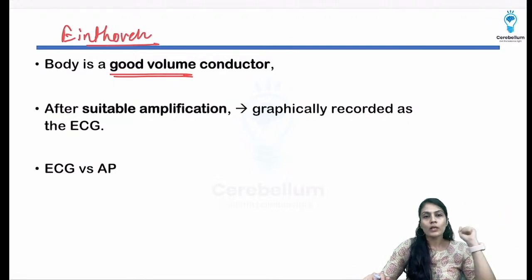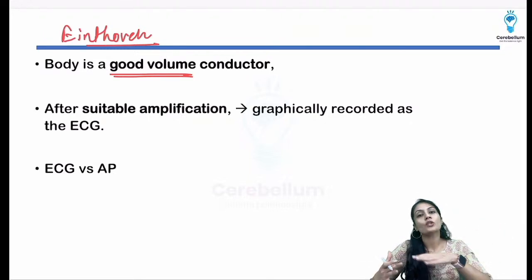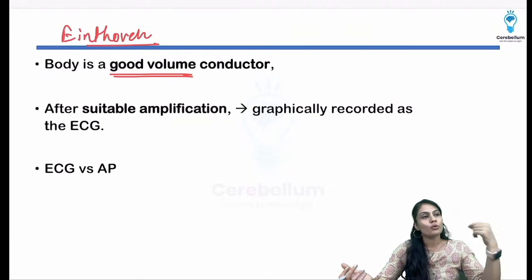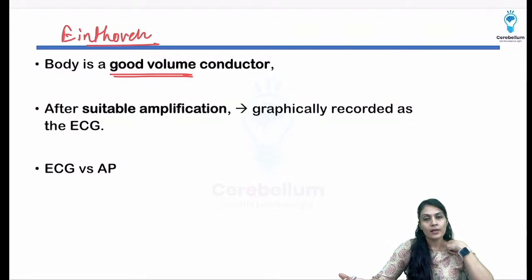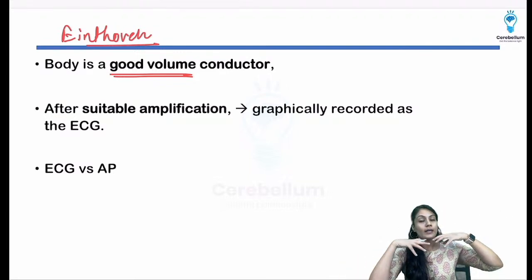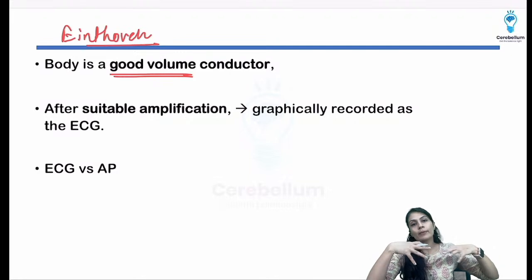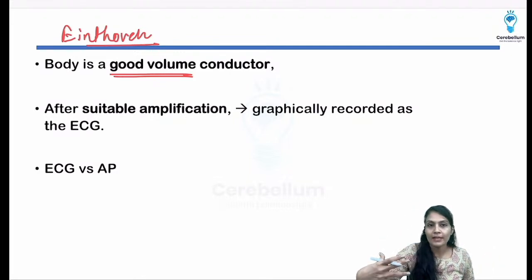Later on he got to know that blood acts as a good volume conductor. So that's why we don't have to pierce the skin and soft tissue to reach the heart. Why? Because we have electrolytes in our blood and in our tissues. So the body is a good conductor of electricity.